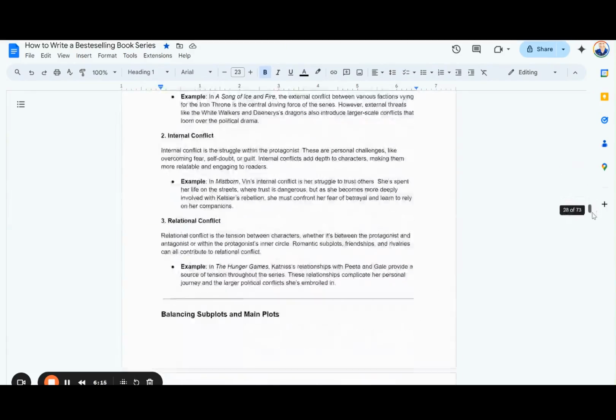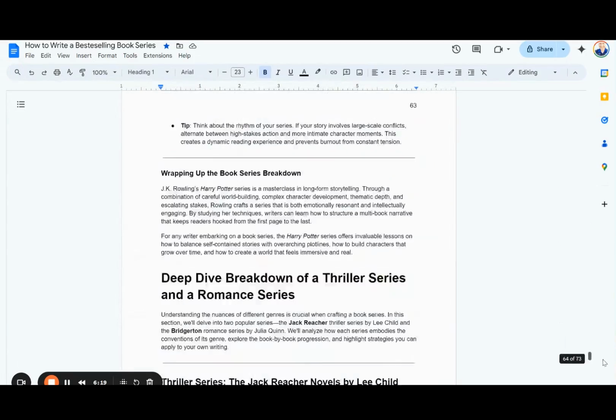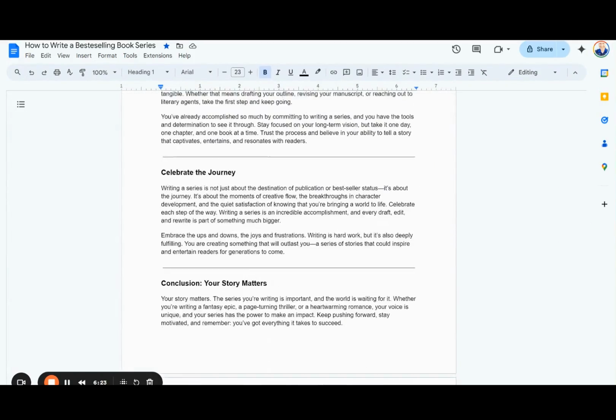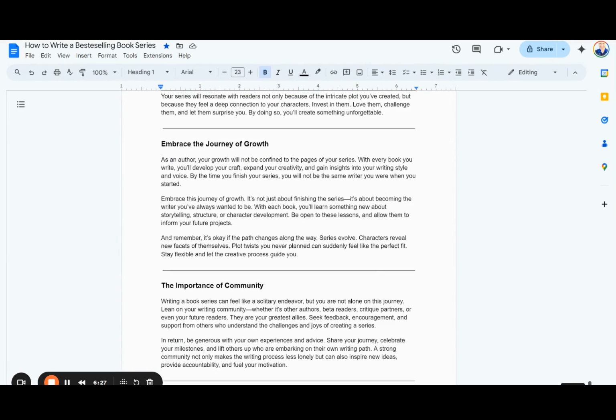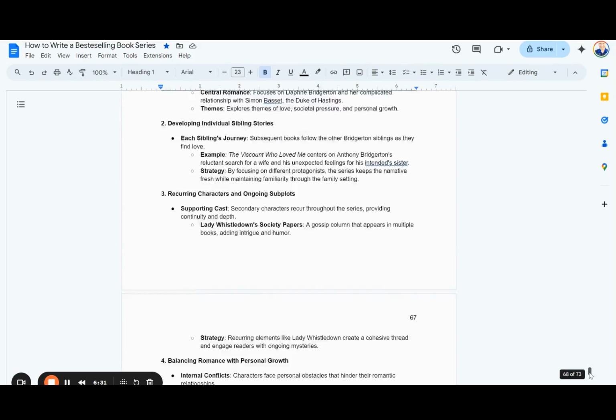We got about 73 pages. It'll probably be closer to 100, a little bit over 100 maybe when I'm done, because I want to make sure that I cover every aspect of this topic, that it's comprehensive, that it's good, that it's readable, it's formatted in a way that makes sense. But I just want to show you what is here.